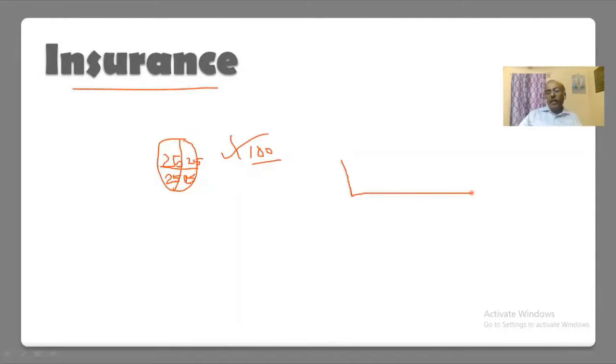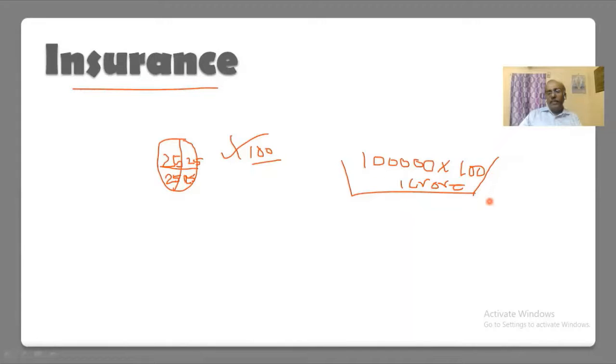Say, for example, there are 1 lakh people in a factory, and they all contribute, say, 100 rupees. That means they can collect a total of 1 crore rupees, and they pay this into a fund with an insurance company.